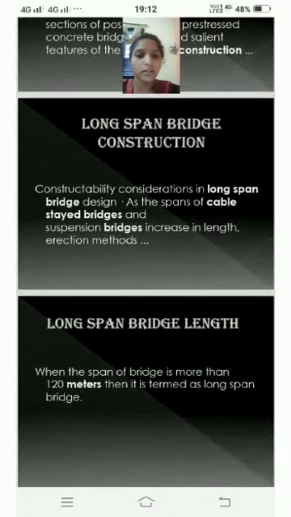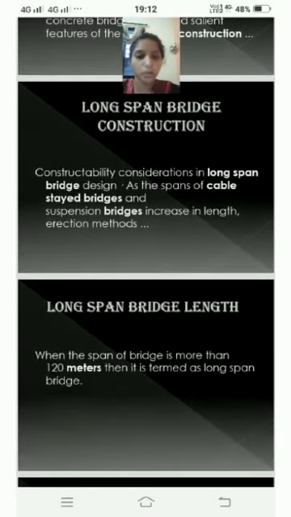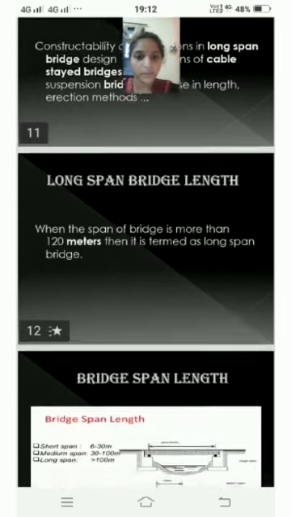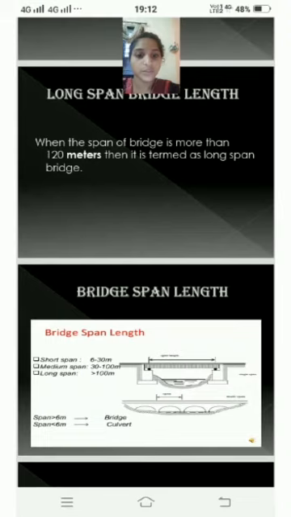Long span bridge length. When the span of a bridge is more than 120 meters, then it is termed a long span bridge. Bridge span length. Short span 6 to 30 m. Medium span 30 to 100 m.